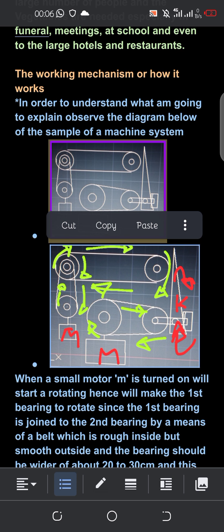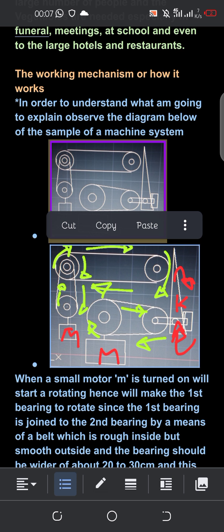And when you turn on this large motor, it will cause this bearing and this bearing to rotate like this. Since the knife is fixed to the second bearing, it will also rotate at a fast speed, since this motor is large, so its power to rotate will be high.